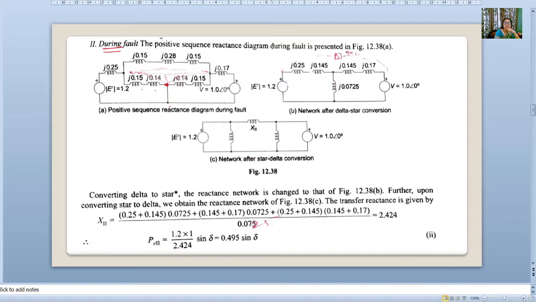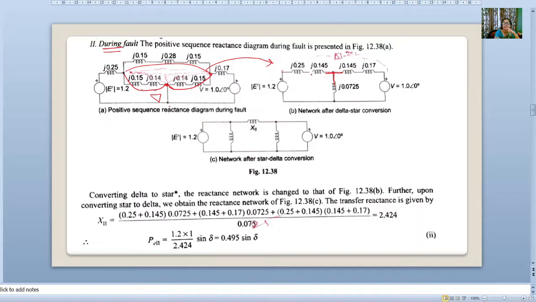Now what you have to do, if you consider this is our delta, this is one path, this is another path, and this is another path. So this is our delta. So this delta we have to convert into star. We have converted this into star.